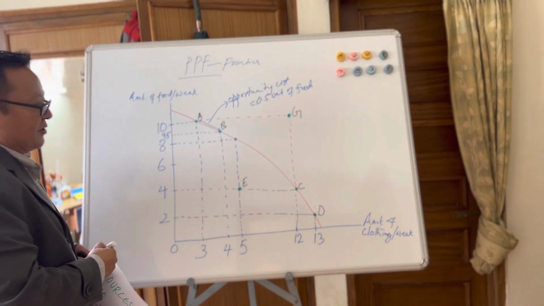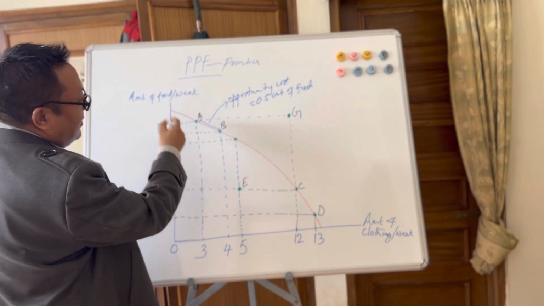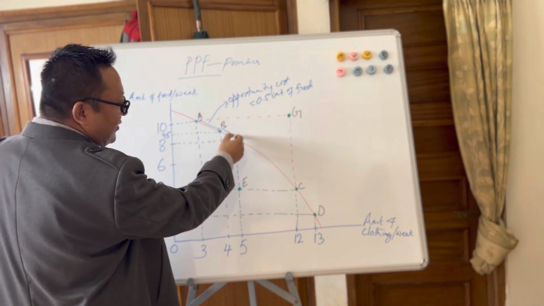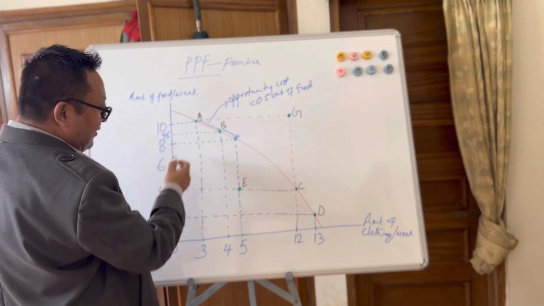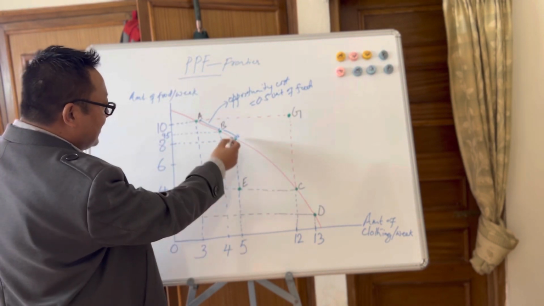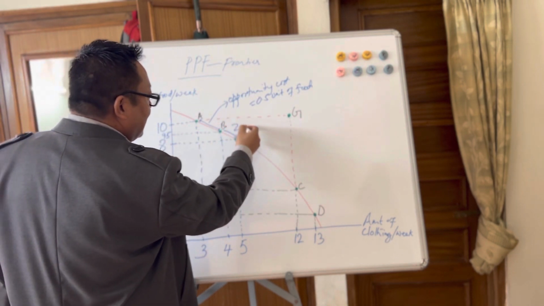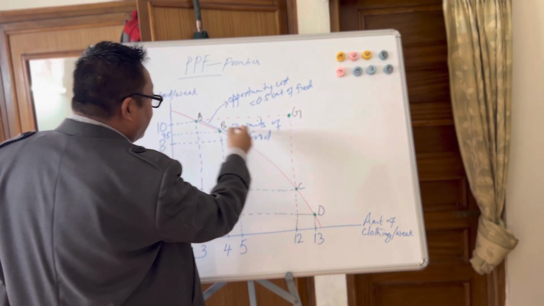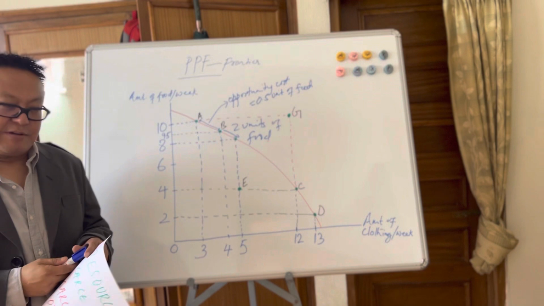So opportunity cost, you could see, as we want to have more of one good, keeps on increasing. Suppose you want to have 5 units of clothing, for that you have to forgo 2 units of food. So from 0.5 to 2, opportunity cost keeps on increasing.